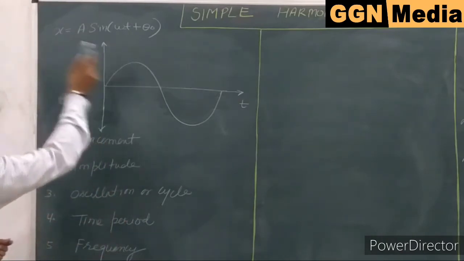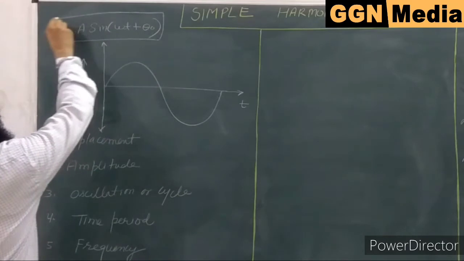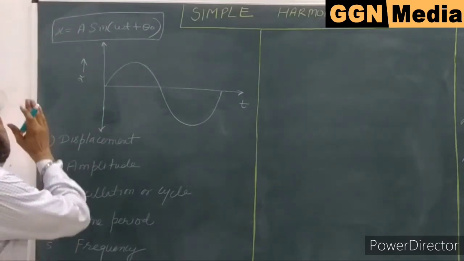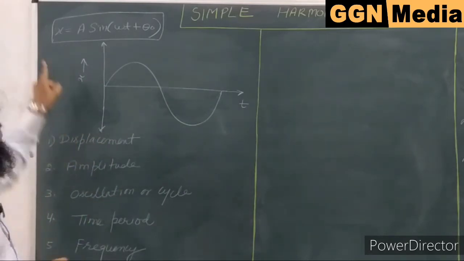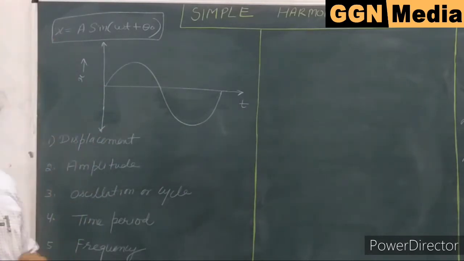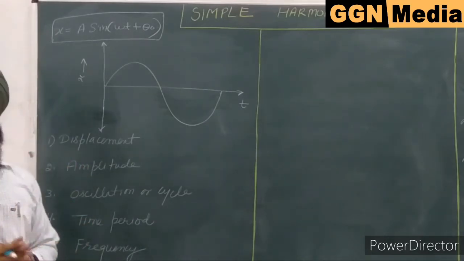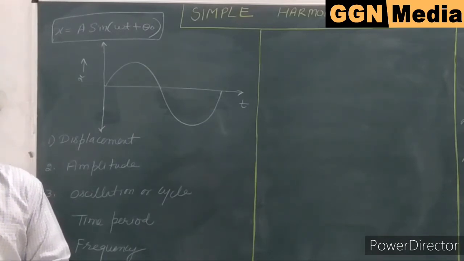So from the equation number 7, the value or equation for the displacement is written here. We will discuss every portion one by one from this equation. The first one is x. This x is called the displacement. Displacement is the distance from the mean position of the simple harmonic motion.